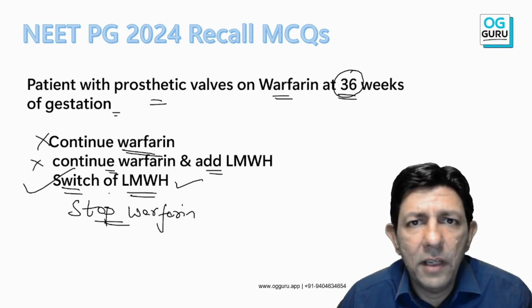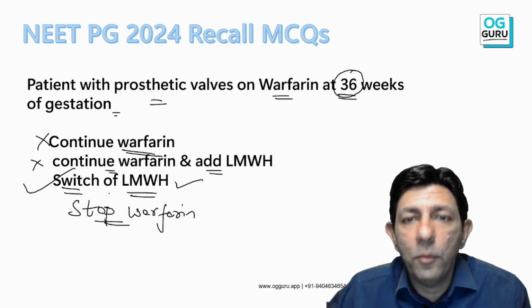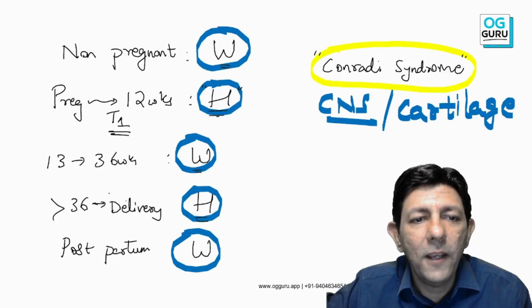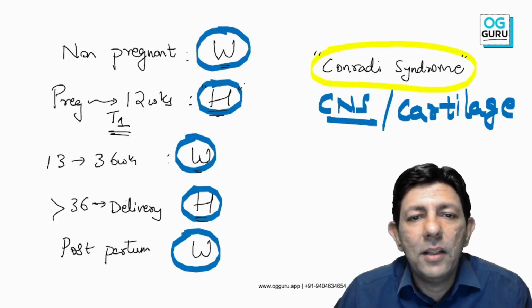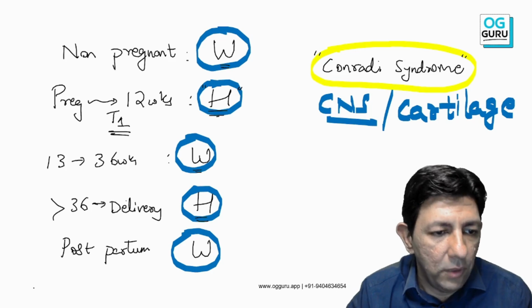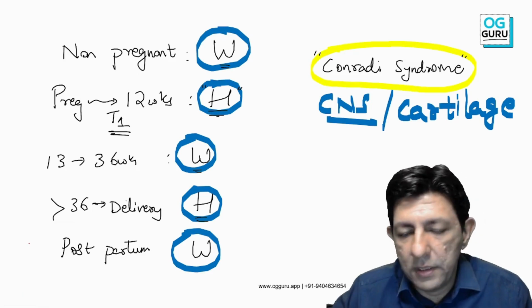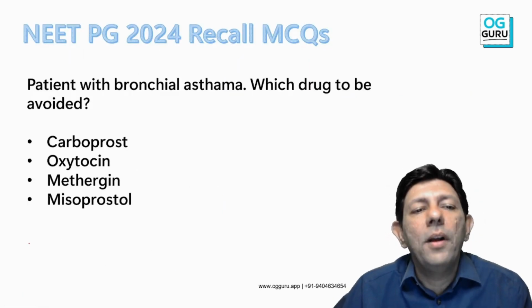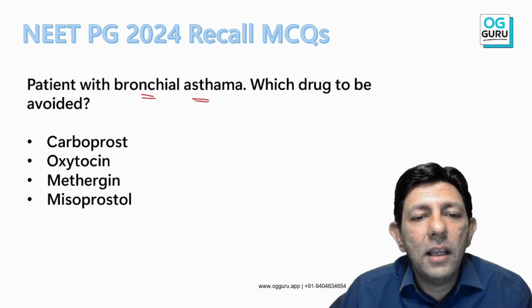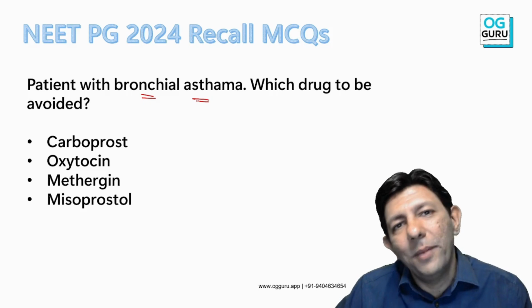I'm sure all of you must have got this correct. Okay, yes, so please keep this in mind, the alternate WHWHW. Now patient is having bronchial asthma. Which drug to be avoided?